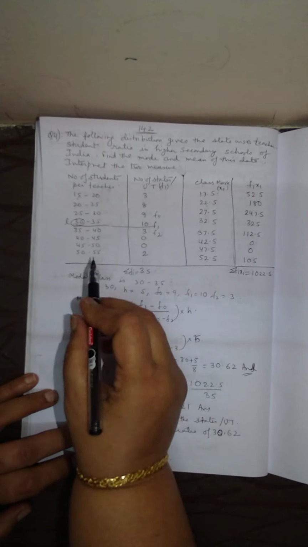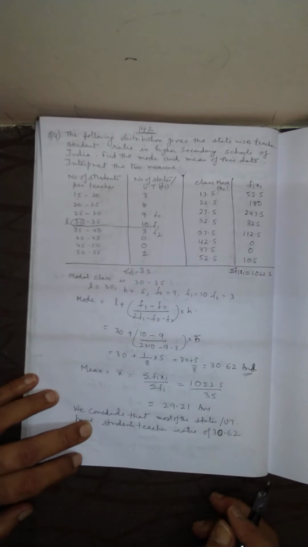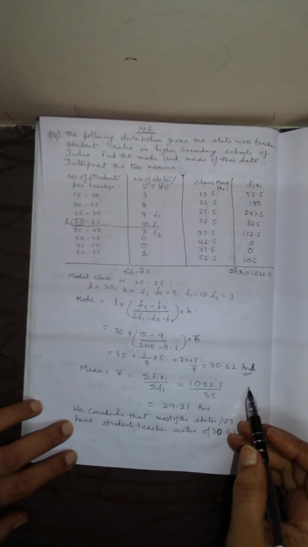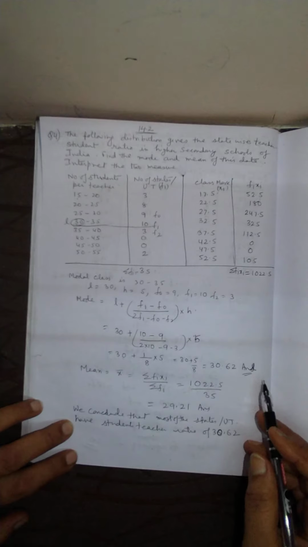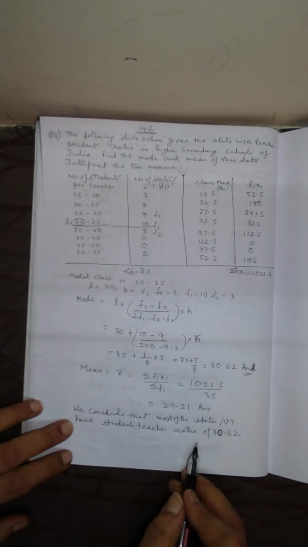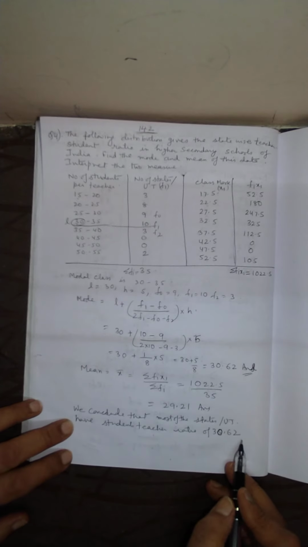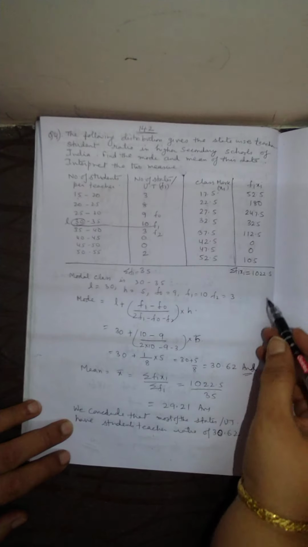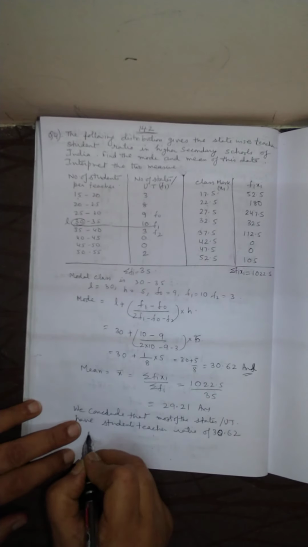That is the mode, the central tendency of this data, which we have got as 30.62. It means the student-teacher ratio in most of the states and union territories is 30.62, and the mean, that means the average of this ratio,